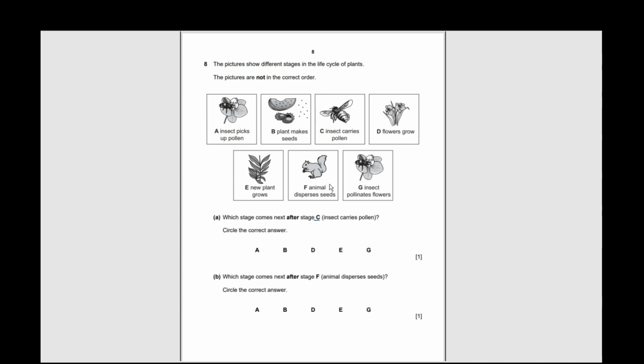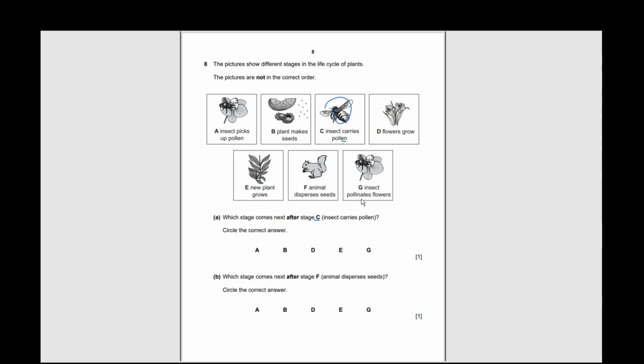After stage C, okay, insect carries the pollen. What comes after stage C? So the insect is carrying the pollen from one flower to another.